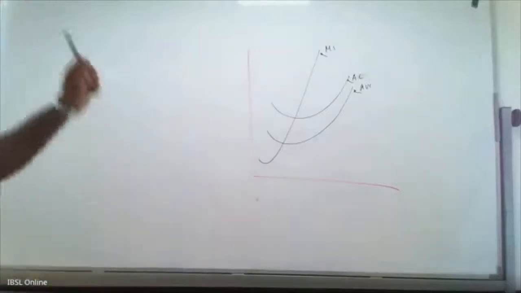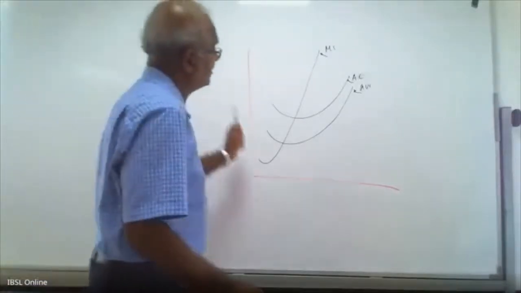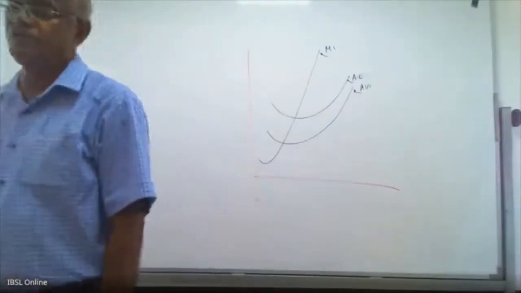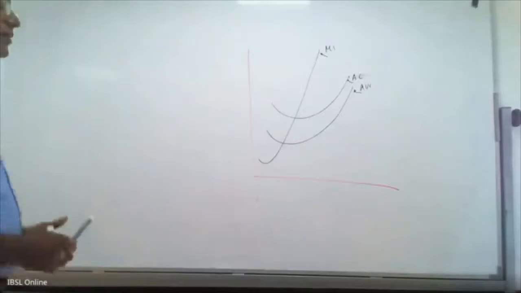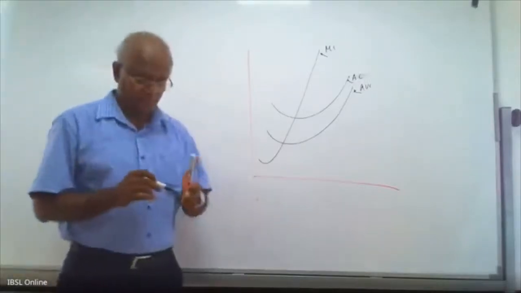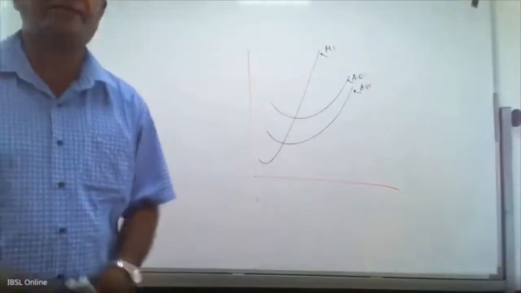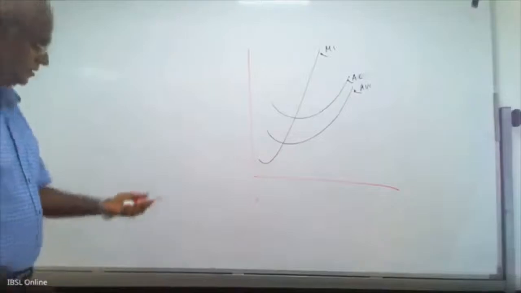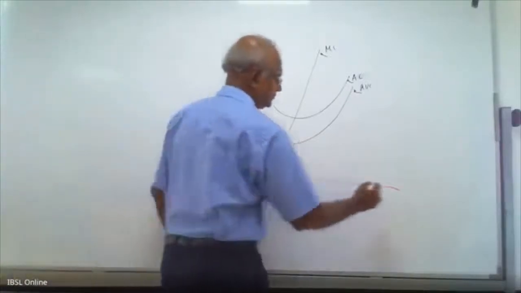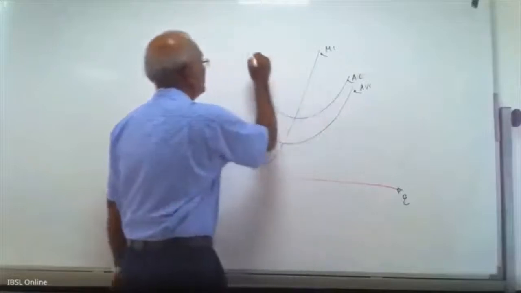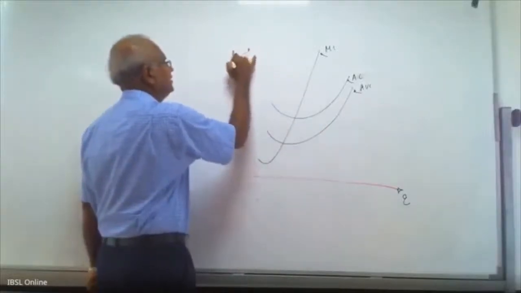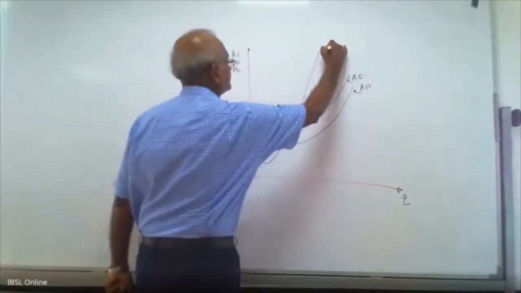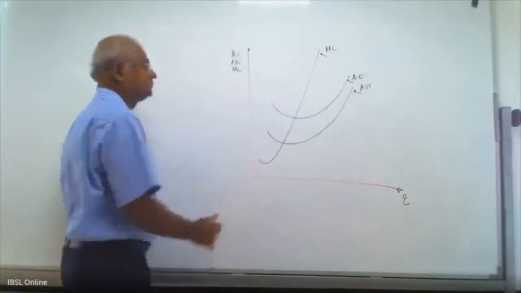In the short run, last time we discussed, again, we explained why these short run cost curves are U-shaped, because of the law of diminishing returns, law of diminishing marginal product of variable factor. If the labor is a variable factor, it is because of the law of diminishing marginal product of labor. Right? Now we have cost curves. Quantity along this axis, AC, AVC, MC. These are the costs.